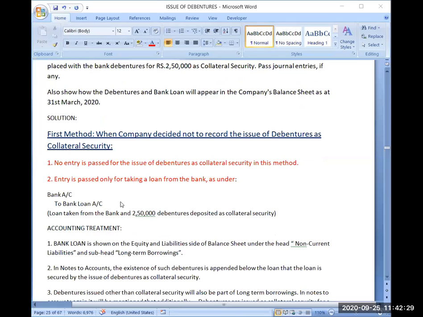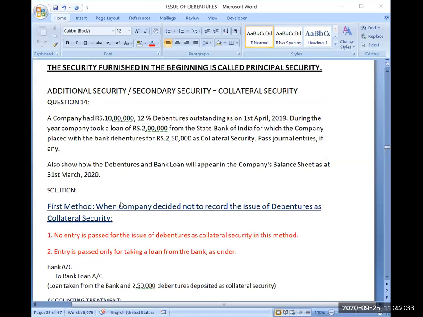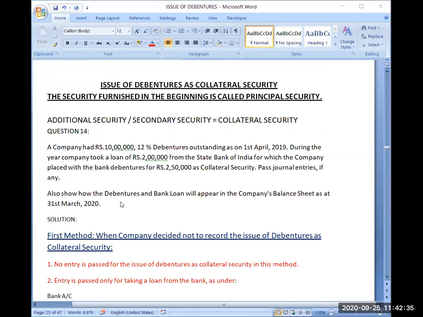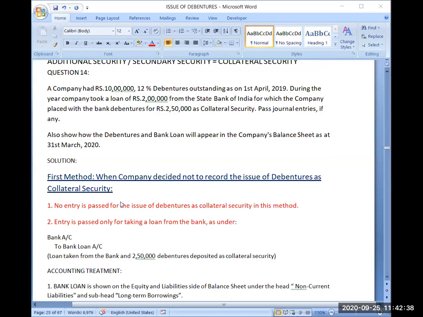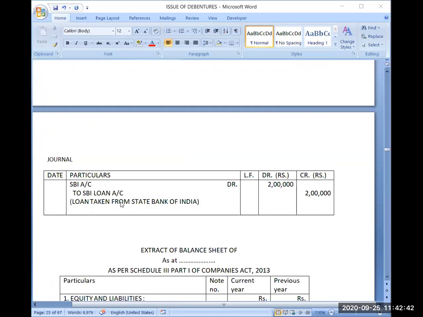So far we have done the first method of recording the issue of debentures as collateral security. If any query is left for this topic, first please ask me.